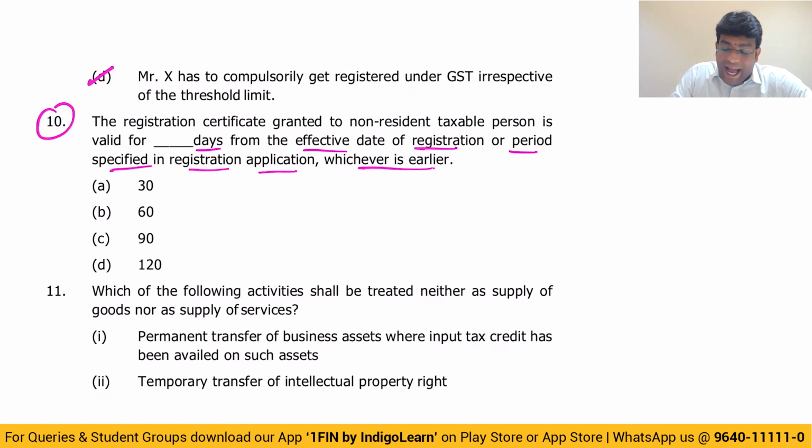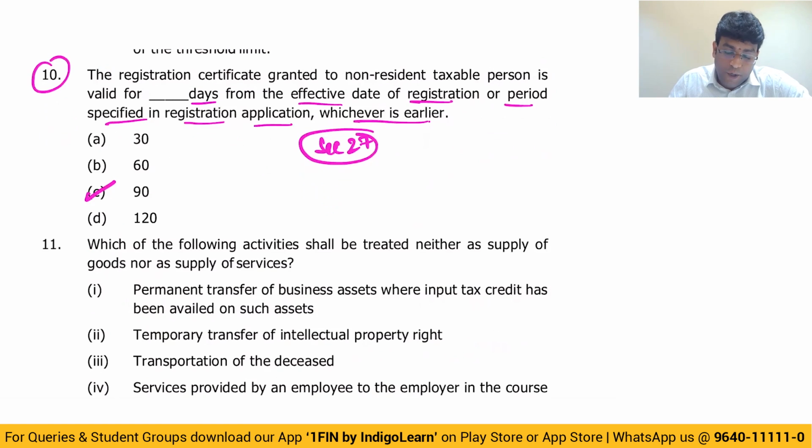Friends, let me tell you, as per section 27, registration granted to CTP or NRTP is valid for the period specified in the application or 90 days, whichever is earlier. So the answer is option C, my dear friends, 90 days. Getting clarity? Good. Next point.